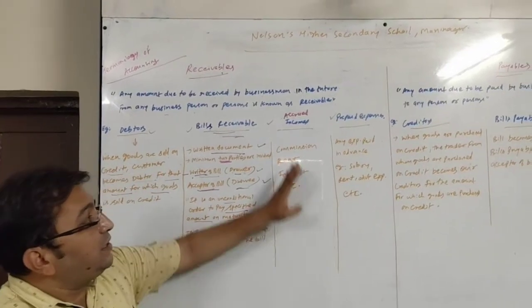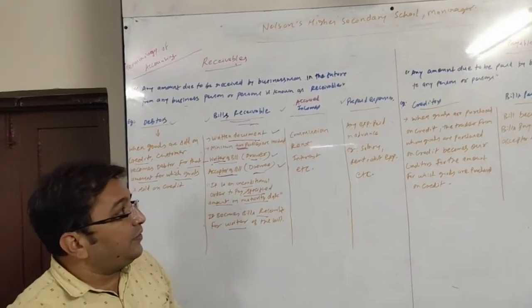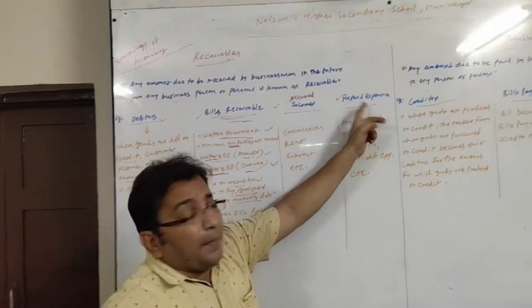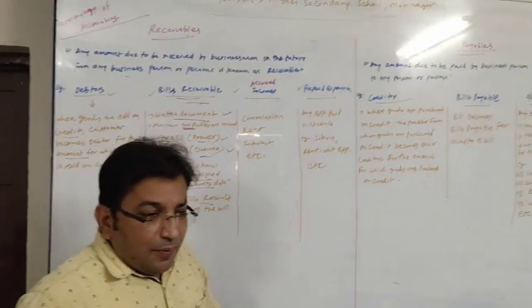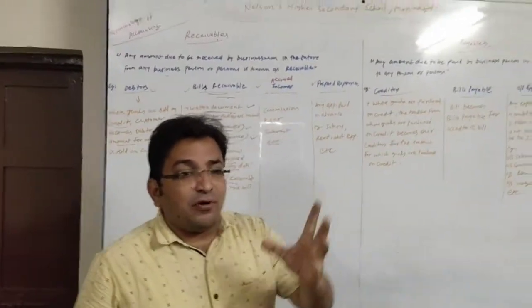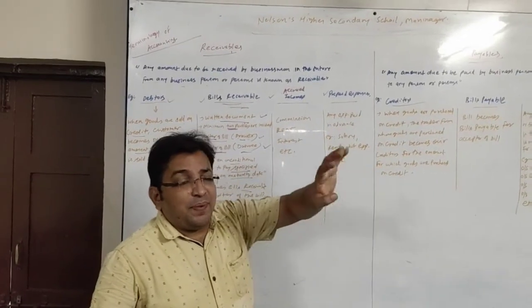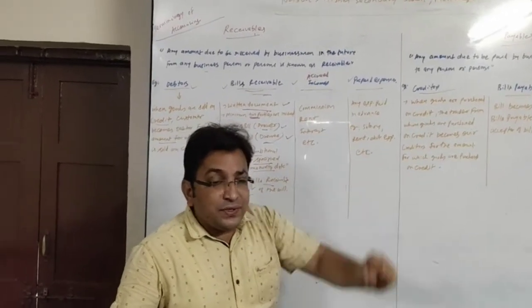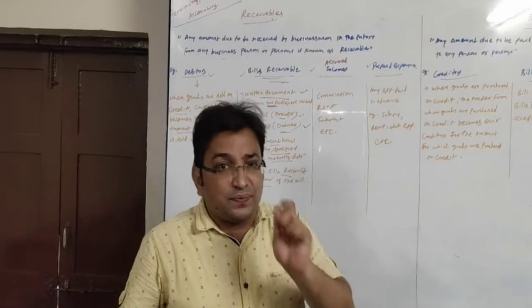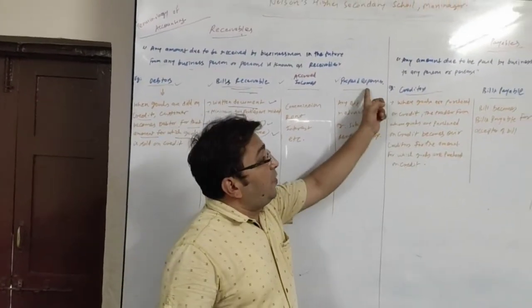So this is also a type of receivable. What else? Prepaid expenses. In prepaid expenses, we do not get any amount in future. But what is the nature of prepaid expenses? Prepaid expenses mean in future you will be getting service of something but you will not have to pay. Why? As you have already paid it.